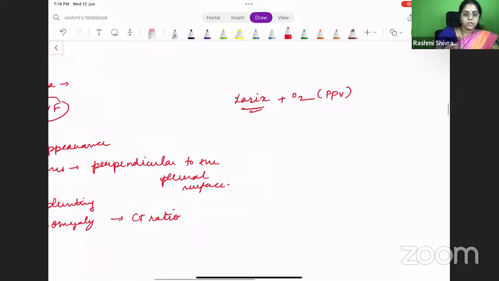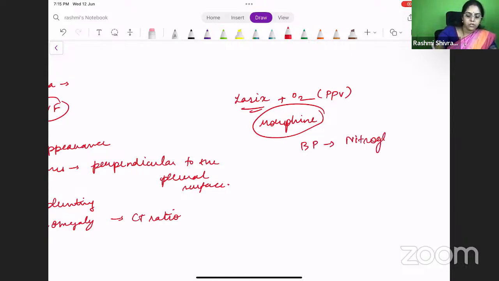Okay. So the patient is presenting with acute pulmonary edema. Apart from giving Lasix, you should also be giving the patient morphine if needed, so that the cardiac oxygen demand comes down. Okay, and the patient is able to breathe a little better. And for the hypertension, what should you do? You should give the patient nitroglycerin.